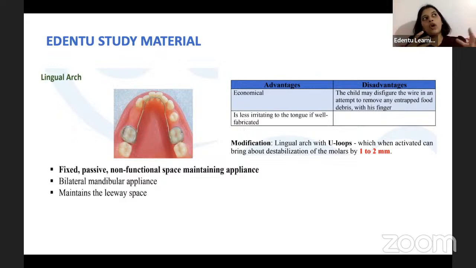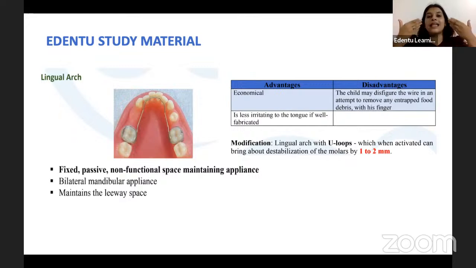Now, one of the modifications that we do while giving a lingular space maintainer is we might put a U loop. Okay, this is the modification. A U loop is usually given in the canine region, just behind or posterior to the canine region, and this is mainly used for space regaining. How does it bring about space regaining?